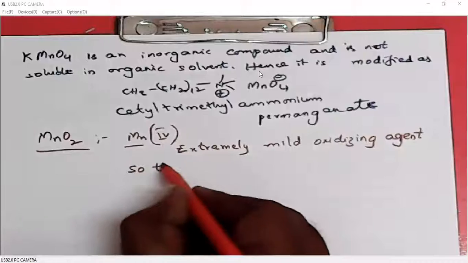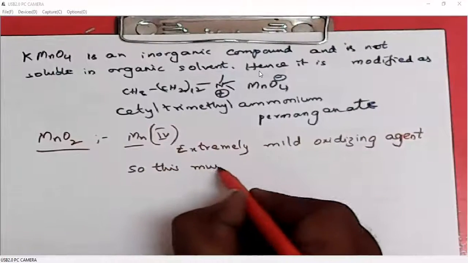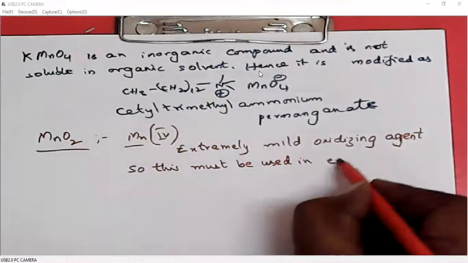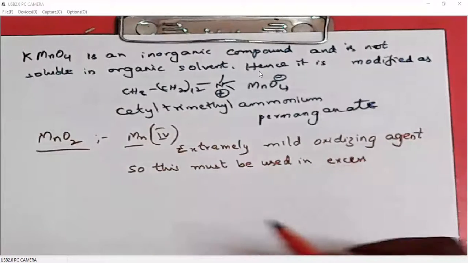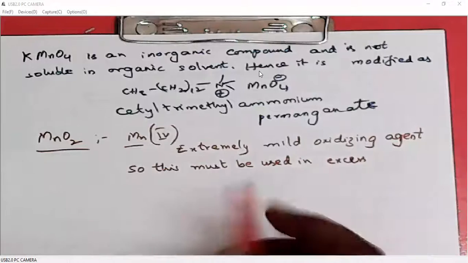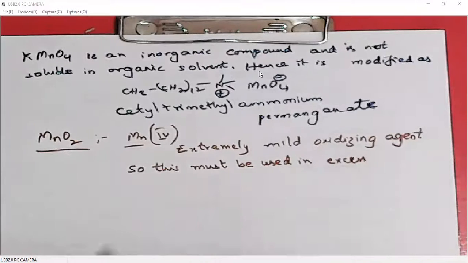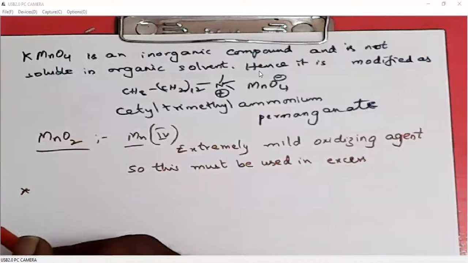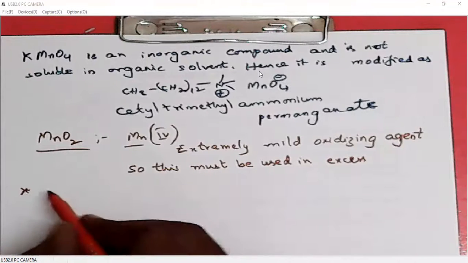So this must be used in excess. We cannot use one equivalent, two equivalents, three equivalents. We need to use 10 equivalents or 20 equivalents, something like this. Why? Because it is an extremely mild oxidizing agent, so oxidation with MnO2 is not that easy. That is why we will use a very large excess of manganese dioxide.